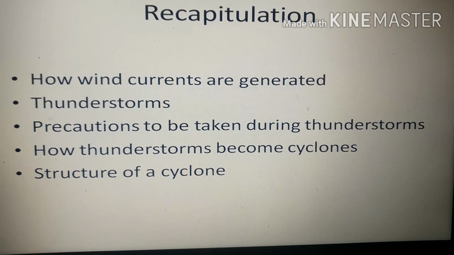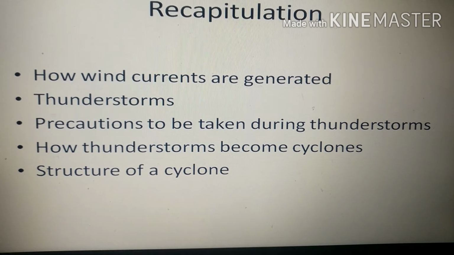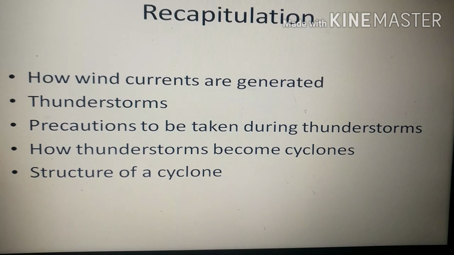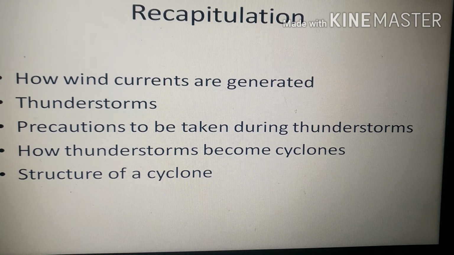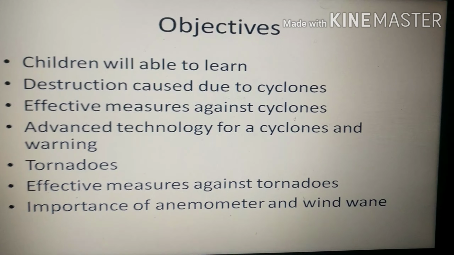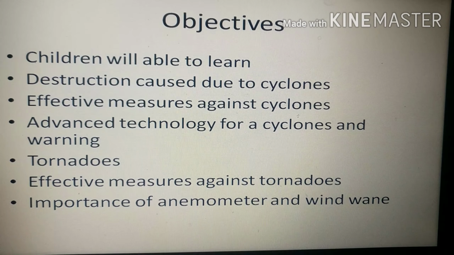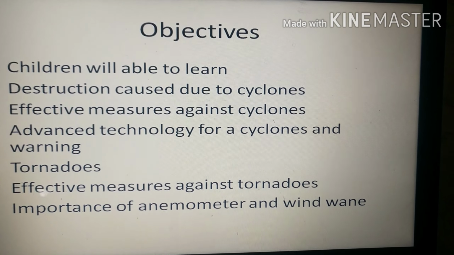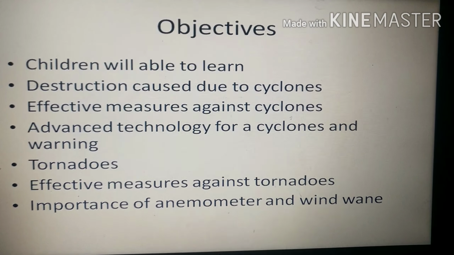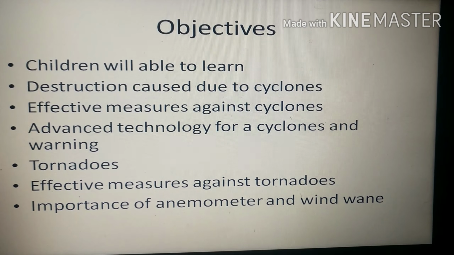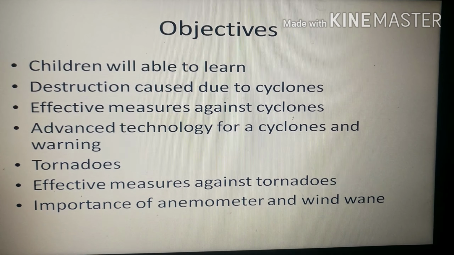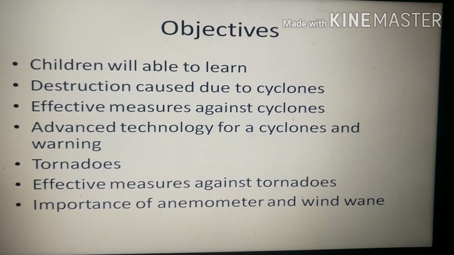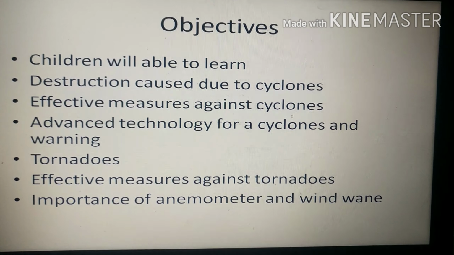Children, in the last class we discussed how wind currents are generated, what thunderstorms are, how to be protected during thunderstorms, and how thunderstorms become cyclones, and we studied the structure of cyclones. Today in this class we are going to study the destruction caused by cyclones, the effective measures taken against cyclones, the use of advanced technology for cyclones and their warning, how tornadoes are caused, the effective measures taken against tornadoes, and the importance of the anemometer and wind vane.